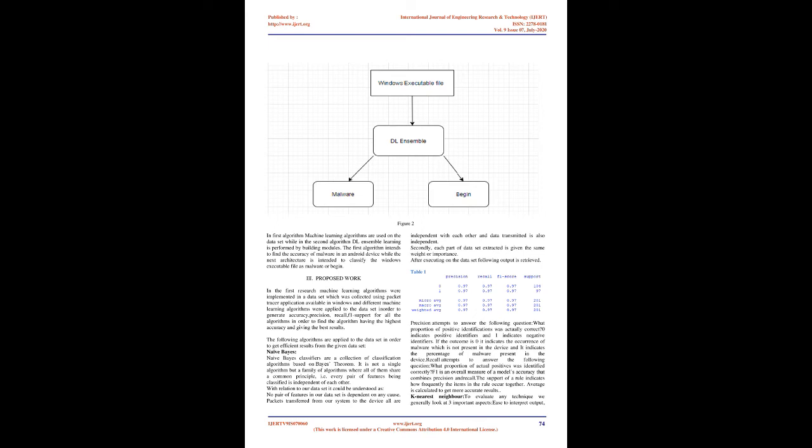Precision attempts to answer the following question: what proportion of positive identifications was actually correct? 0 indicates positive identifiers and 1 indicates negative identifiers. If the outcome is 0, it indicates the occurrence of malware which is not present in the device, and it indicates the percentage of malware present in the device.